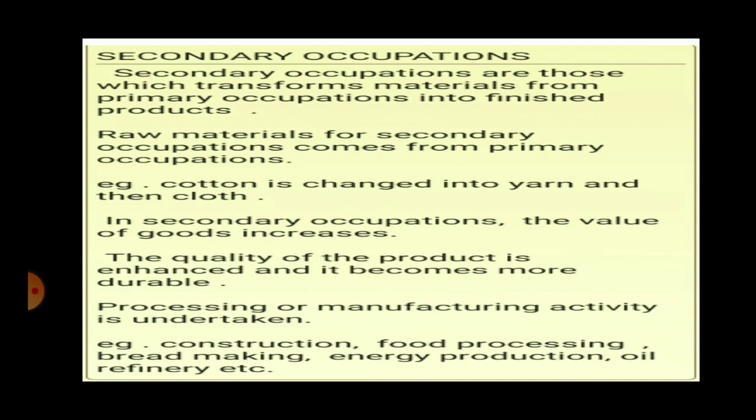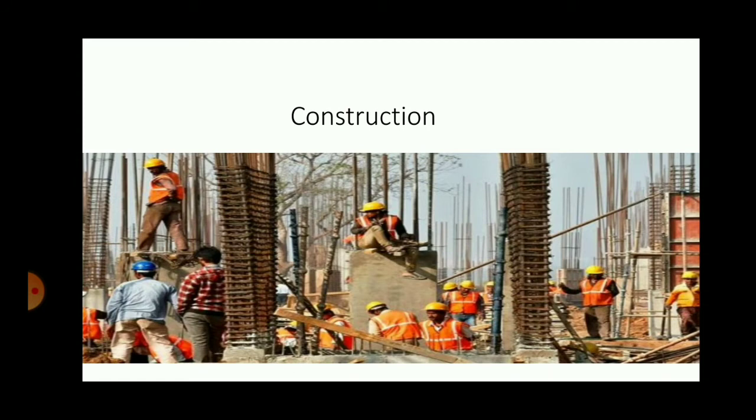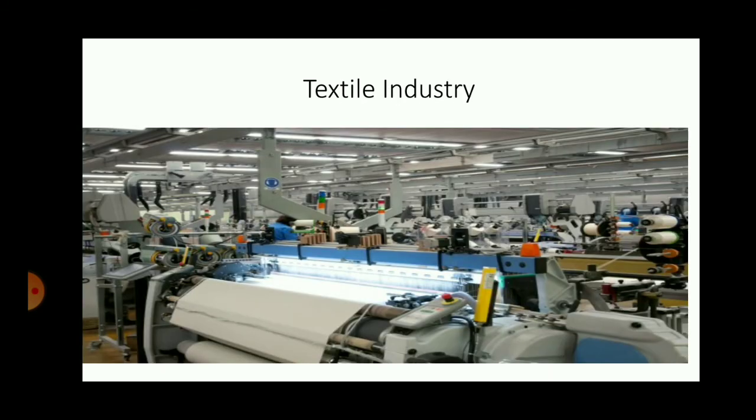Example of secondary occupation: construction. Here in the construction, you can see the raw material obtained from primary occupation is used, and the building, or maybe the monument, the bridges, the roads are manufactured. Okay, so construction is a secondary occupation. Textile industry we have already seen, where cotton is made into cloth.